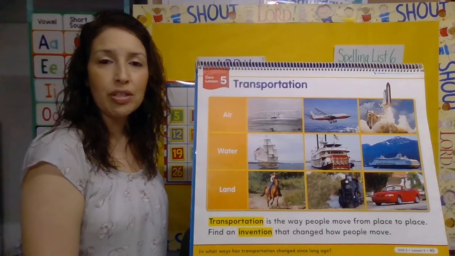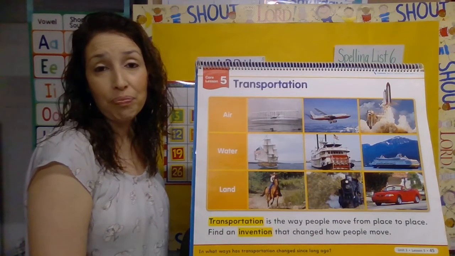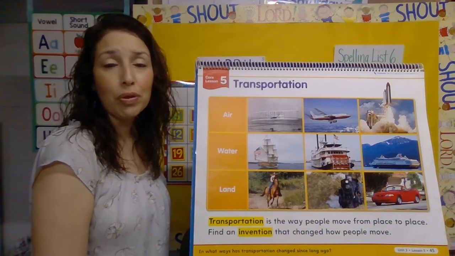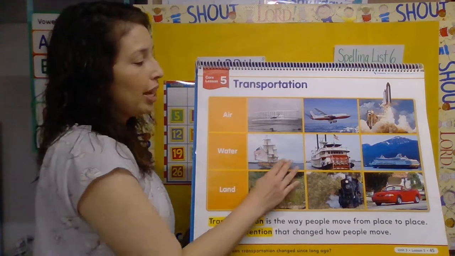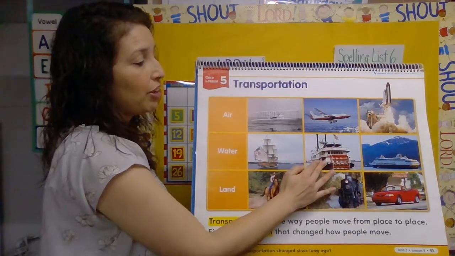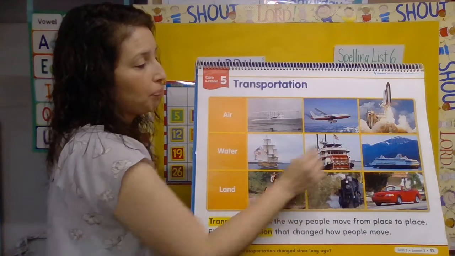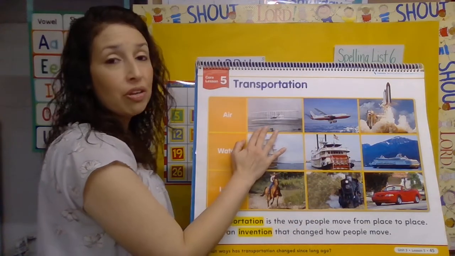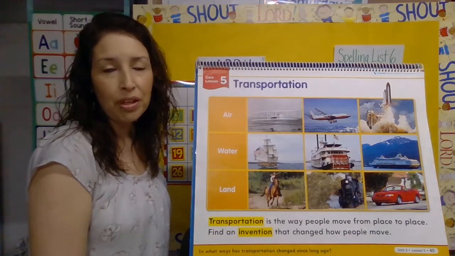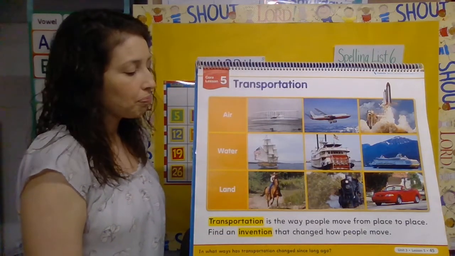That people go on to take vacations in the water, and they're big cruise ships that hold thousands and thousands of people. So we can see how the invention of the ship has developed and has changed over time. Just like we could see how the invention of the airplane has developed and changed over time with technology.